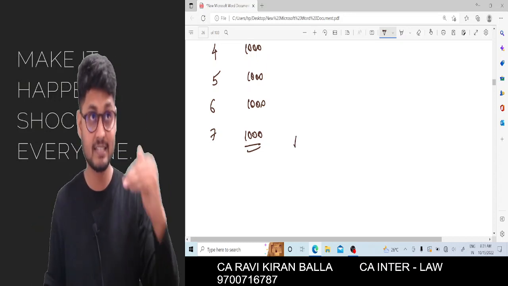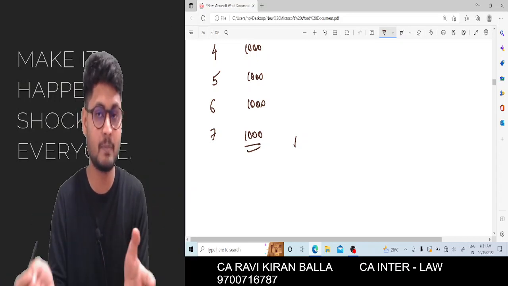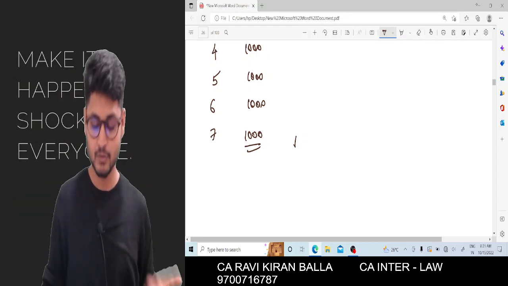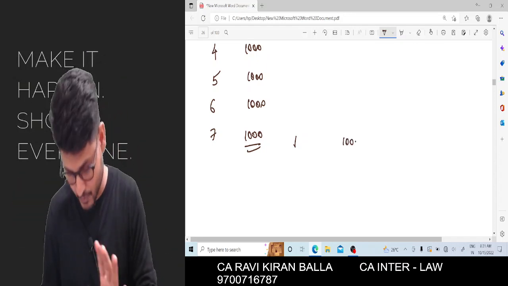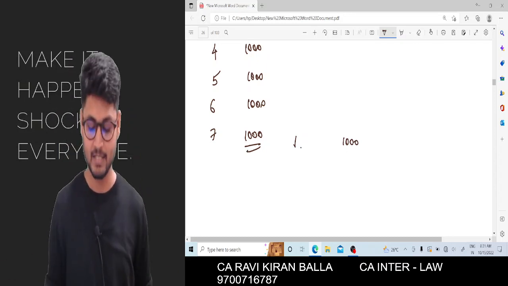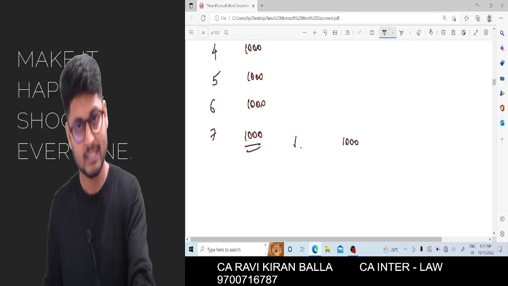Because I deposited on the 7th year last day and I am checking again, there won't be any interest factor added. So 1 rupee will be equal to 1 rupee only, and 1000 rupees will be equal to 1000 rupees only. So 1000 into 1 will give you 1000 only.